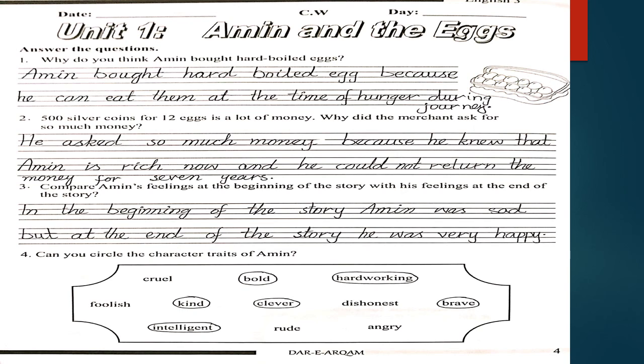Now we have to circle the qualities of Amin. First quality of Amin was bold. Circle the word bold. Then circle the word hard working. Yes, he was hard working. Next is kind. Next, circle the word clever because Amin was clever. Next, circle the word brave. And the last trait of Amin is intelligent. So circle the word intelligent.